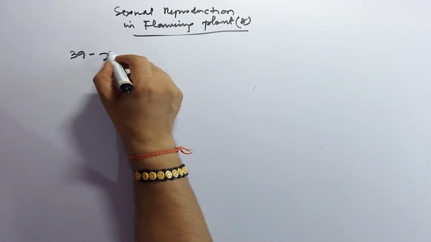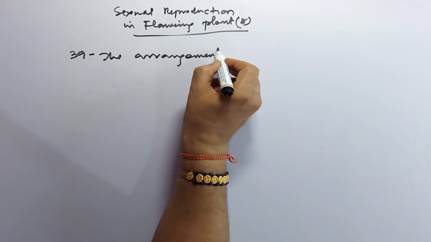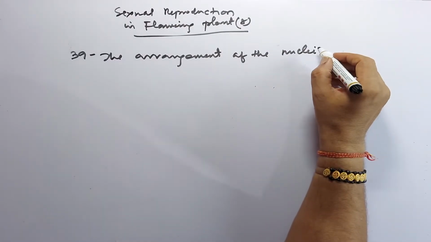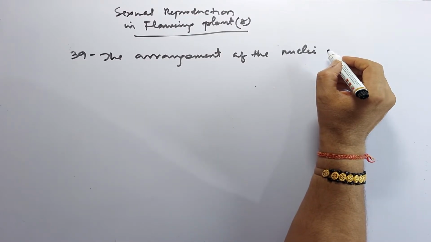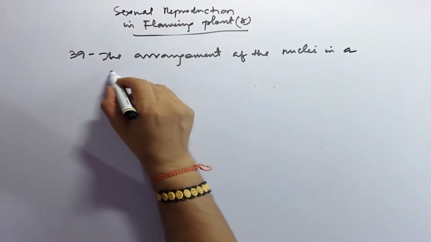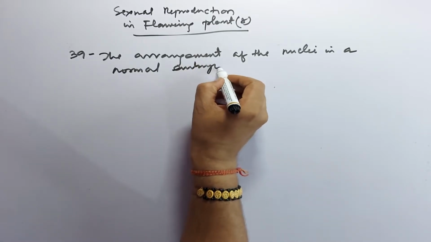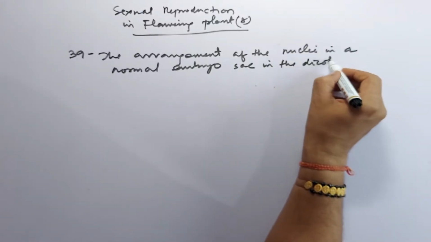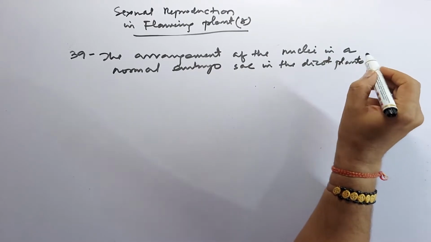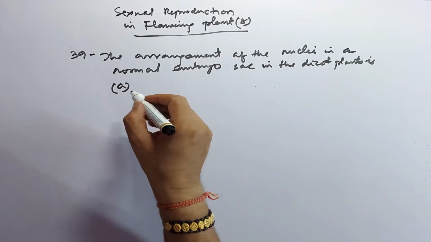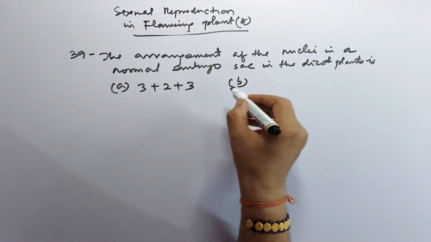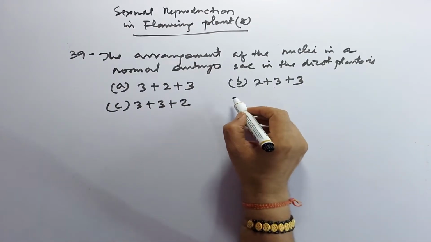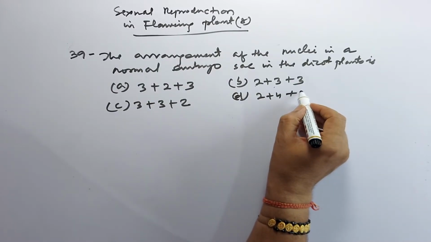Question number 39. The arrangement of the nuclei in a normal embryo sac in the dicot plants is: A option 3 plus 2 plus 3, B option 2 plus 3 plus 3, C option 3 plus 3 plus 2, D option 2 plus 4 plus 2.